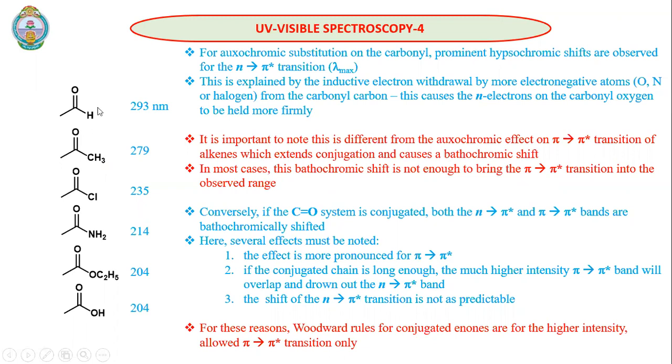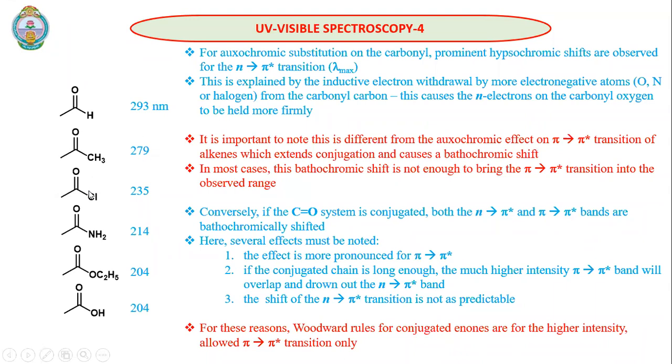I'll just discuss the effect of substituents on the electronic transition of the n to pi star band. Generally for carbonyl, that means acetone, in this case, the n to pi star transition will be around 280 nanometers.